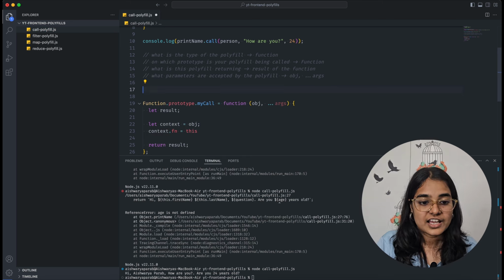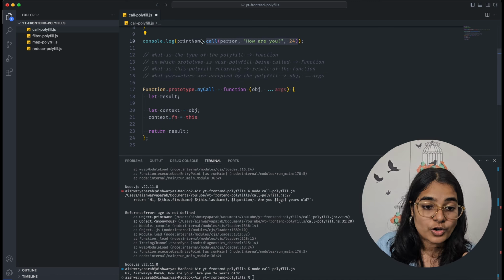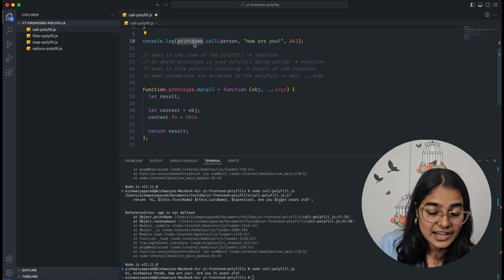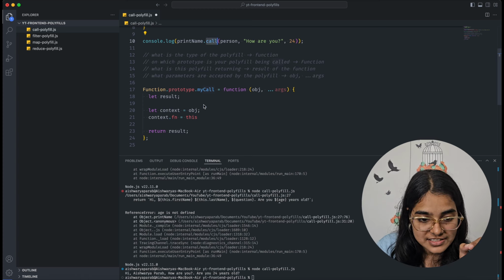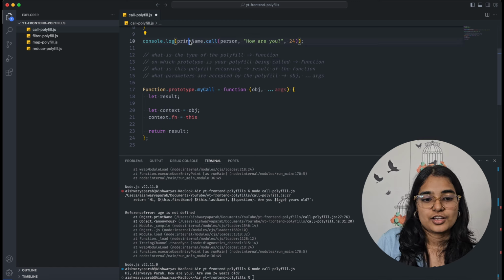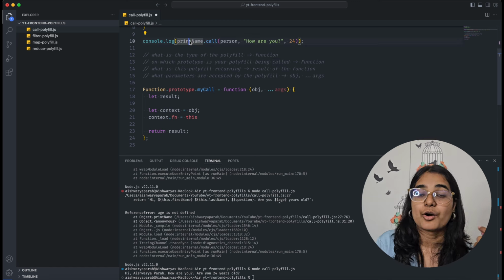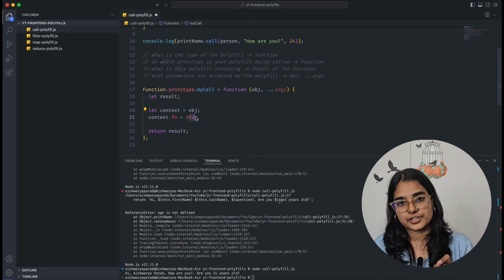Similarly, when we call the call function on top of print name, then if we use this keyword inside the call function, this keyword will point to print name. So when I ask whether we have access to the original function, yes, using the this keyword.